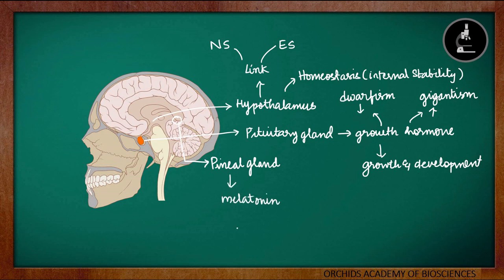This hormone regulates the biological rhythms such as the sleep and wake up cycles. So we have seen the three important glands in our brain and their hormones as well as functions. Hypothalamus, whose function is homeostasis, pituitary gland, which produces the growth hormone, and pineal gland, which produces the melatonin.